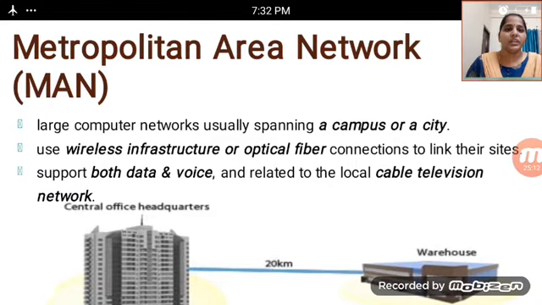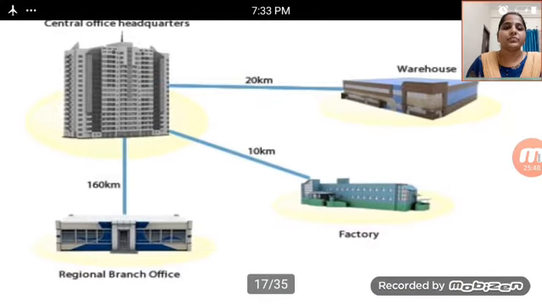We use wireless infrastructure or optical fibers for the connections to link their sites, and it supports both data and voice, and is related to local cable television networks, as shown in the figure.